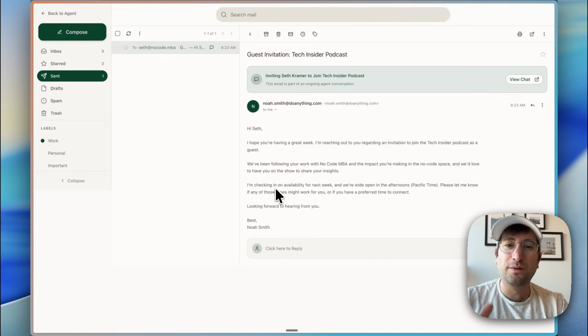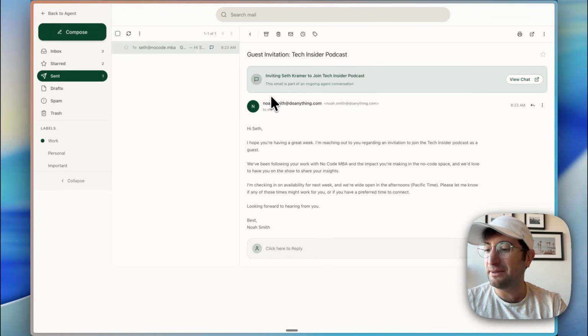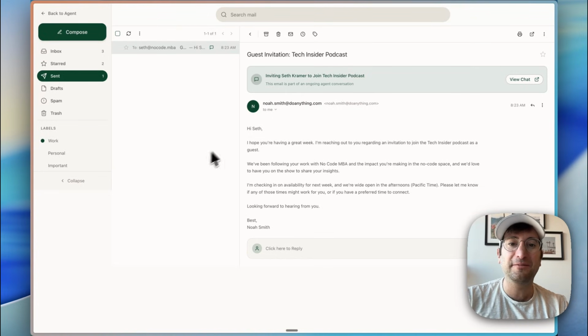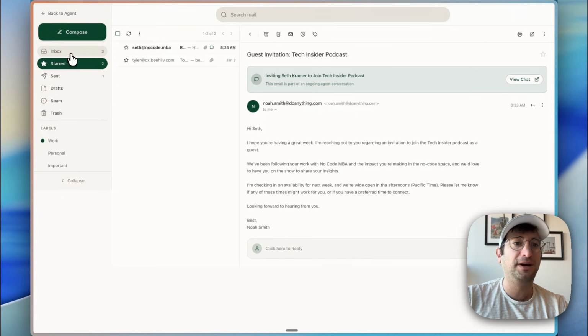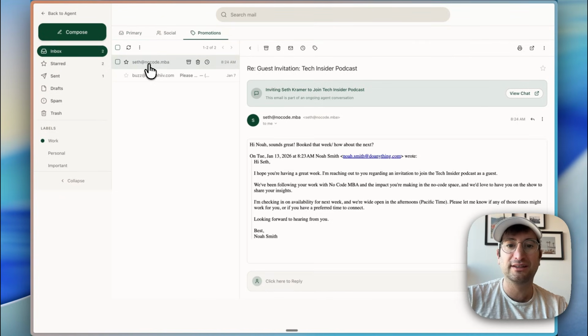All right, so I found one more bug. I'm checking under sent. I also didn't get an email back. It says it sent it, but if I look in the inbox, it looks like it did not send it. So unless I go to promotions, let's see. Yeah, I did not get an email.